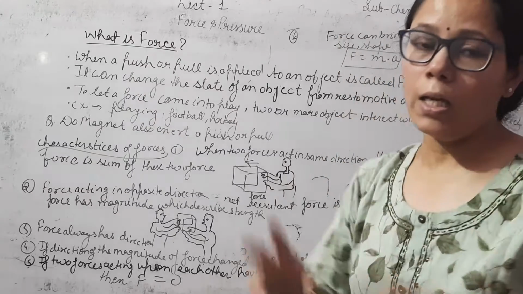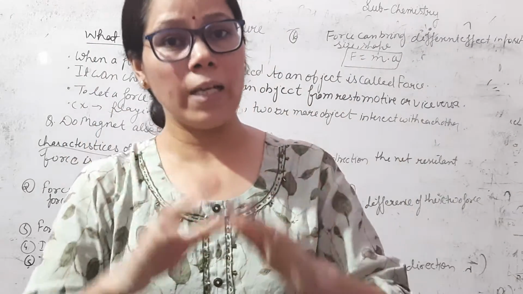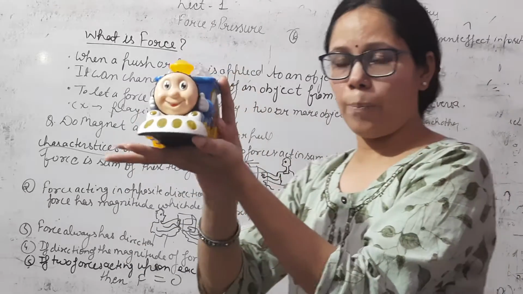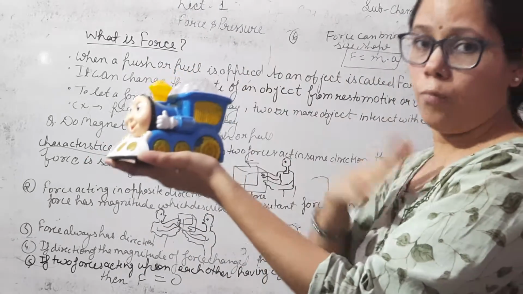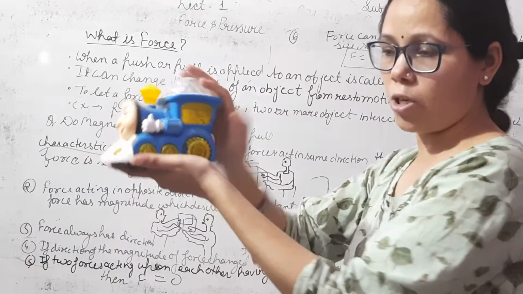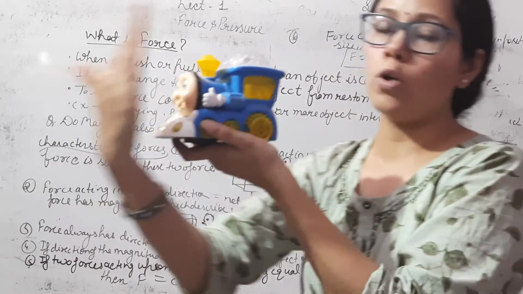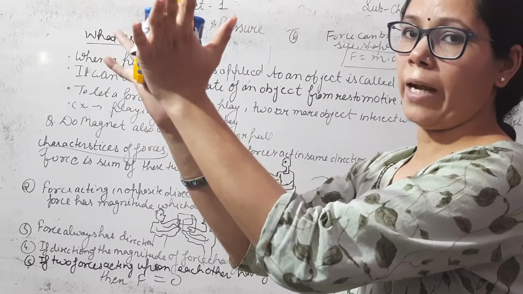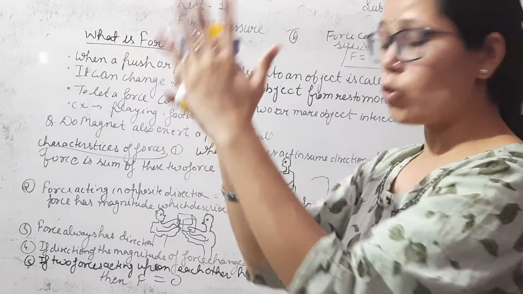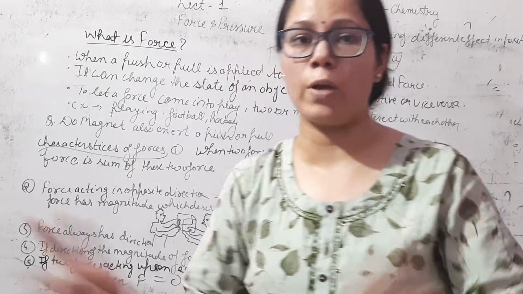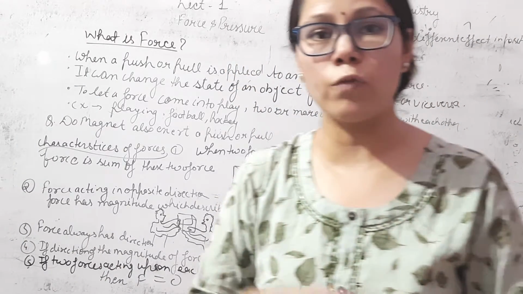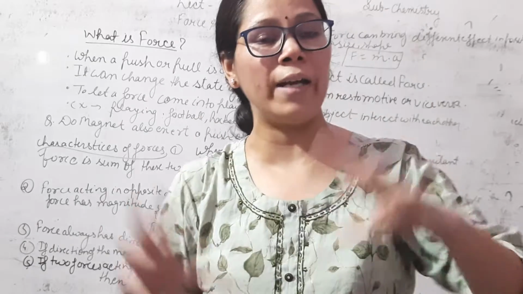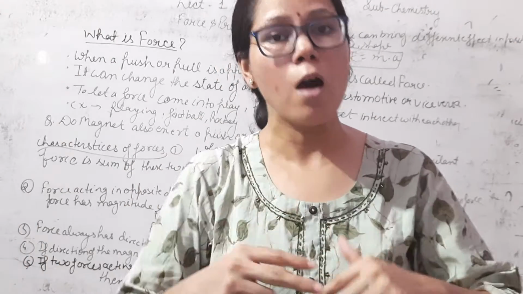Okay. Now second, if the forces are applied in the opposite direction. For example, if I apply the force from this direction and another person applies the force from this direction, meaning two persons apply the force from opposite directions, then the net force will be the difference of the two forces. It means we subtract the forces. If we want to find the net force, then we subtract both forces.